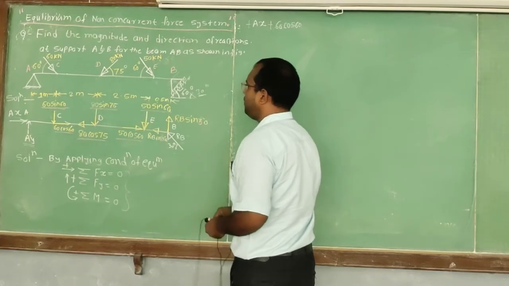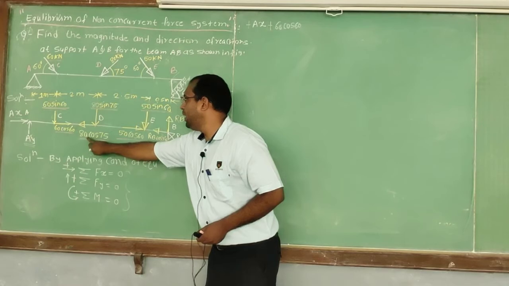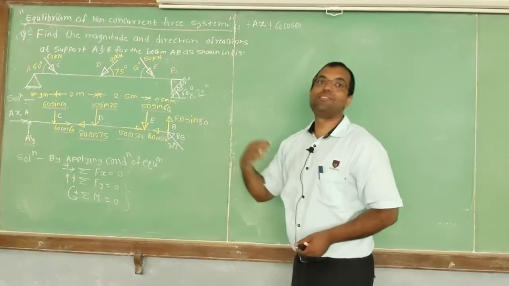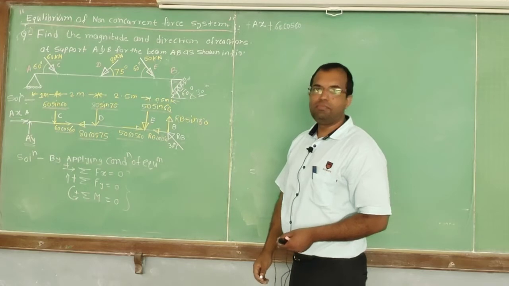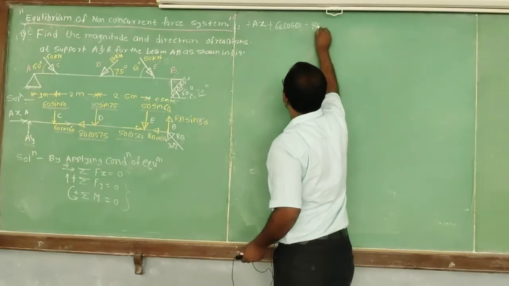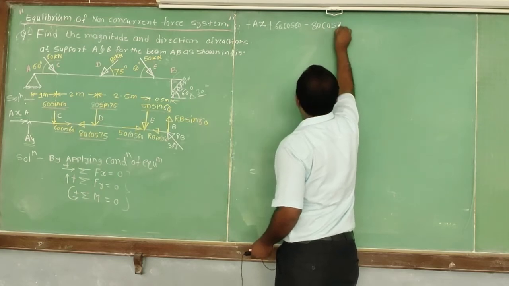Then the third force, 80 cos of 75. Is it plus or minus? It is towards left, therefore it is minus. So minus 80 cos of 75.